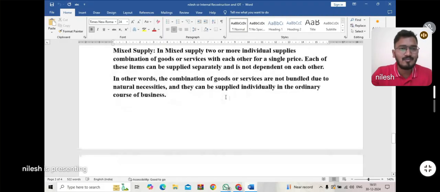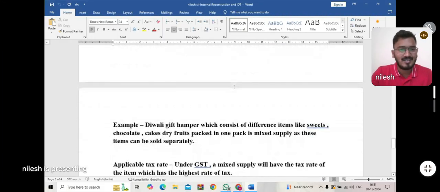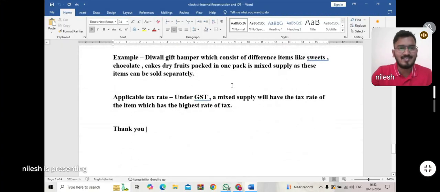The answer is given by the CGST Act: the tax rate applied by that supplier is the higher rate of tax, that is, the rate of the item which has the higher rate of tax.